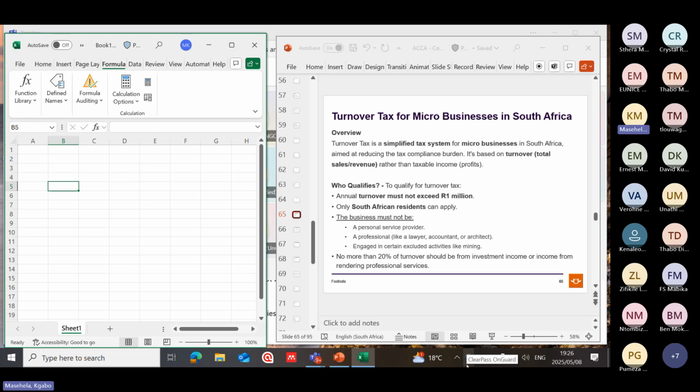Not more than 20% of turnover should be from investment income or income from rendering professional services. Investment income means interest and dividends. It must not be more than 20%. So if it is more than that, then you don't qualify to register for this type of tax.